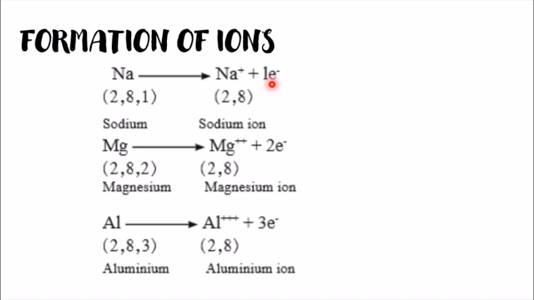Now this 1 electron will bind with something else. And now this sodium has become stable and has become a cation, and it now has 2, 8 as the electronic configuration.